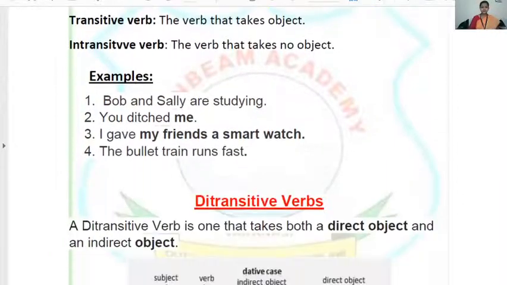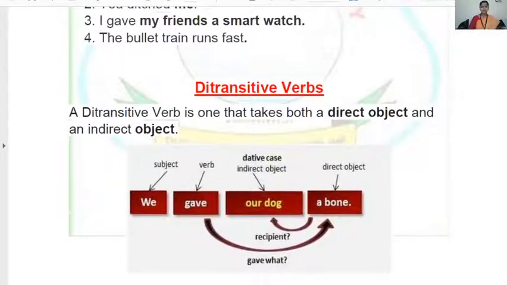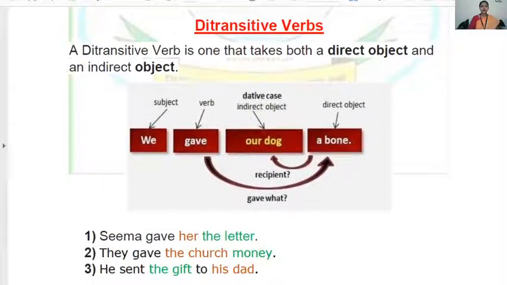Clear? Now here once again the ditransitive, as I told you, ditransitive verbs take two objects. When it is taking two objects, the first object is called the direct object and the second object is called the indirect object. Clear?